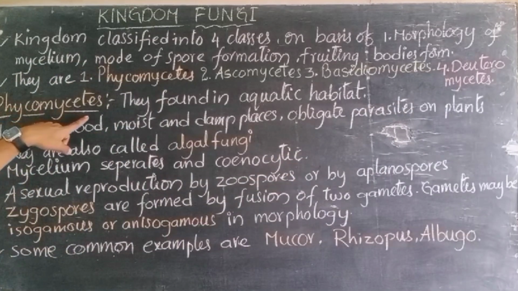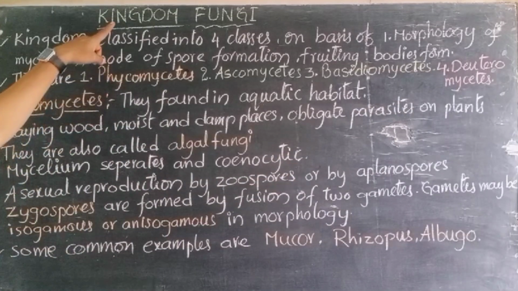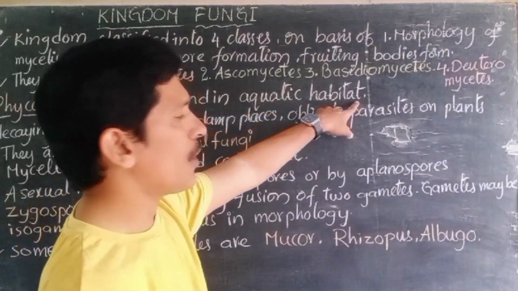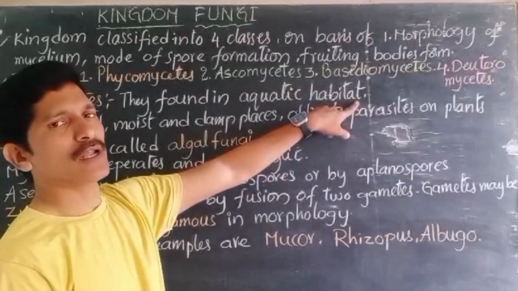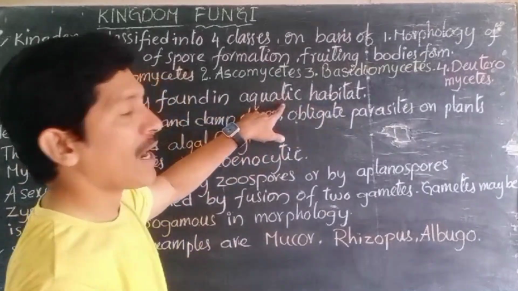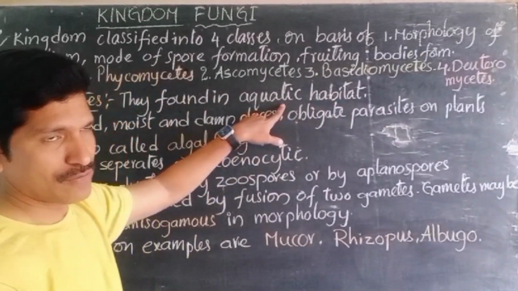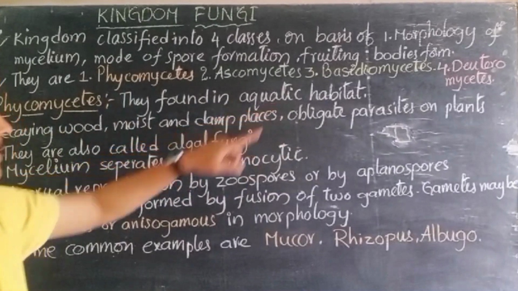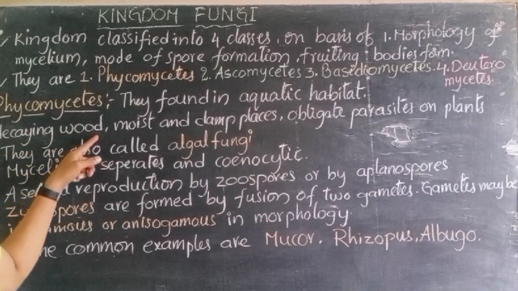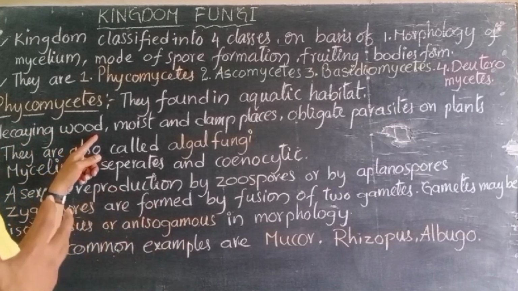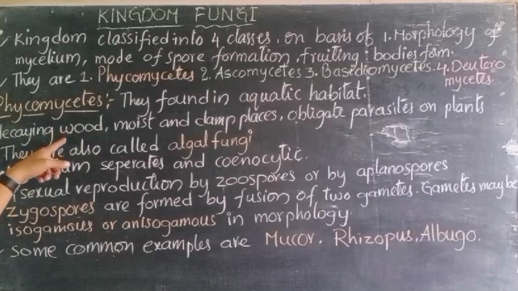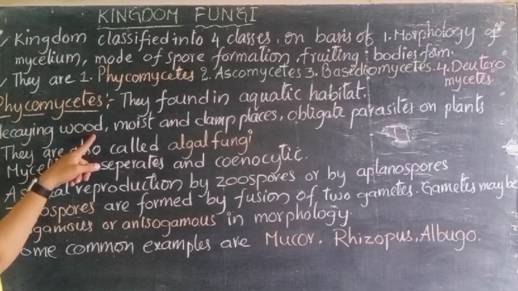The Phycomycetes, the first class of the kingdom fungi, are found in aquatic habitats. This point shows the habitat where these organisms survive. They can survive in water, and not only in water but also on decaying wood, right? Old woods which get moisture and get damaged, on those woods also we can find Phycomycetes.